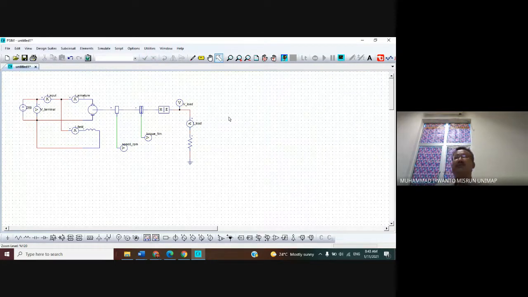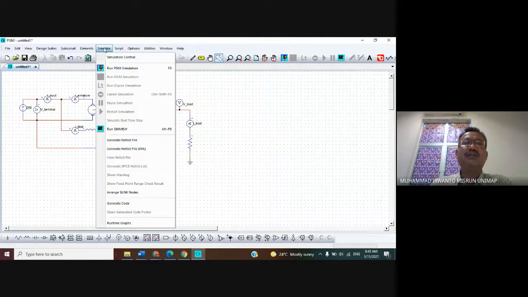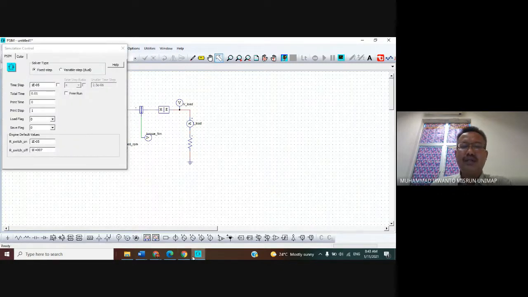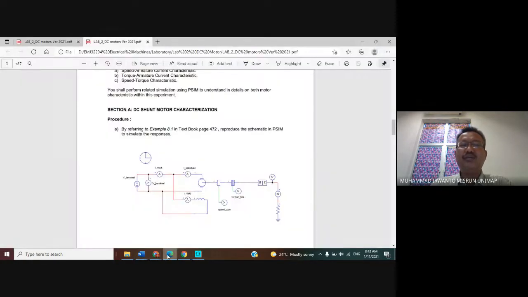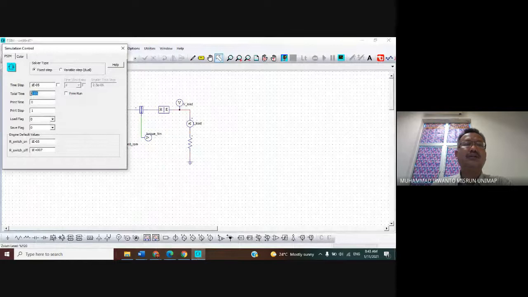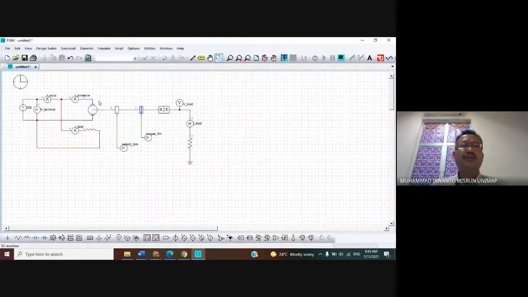Okay, finish for the complete circuit. Simulation control. Please click the menu simulate, and choose the simulation control. For the stop time, if you follow here, the stop time is 5 seconds. You can adjust in here to 5. Okay, finish, 5 seconds.